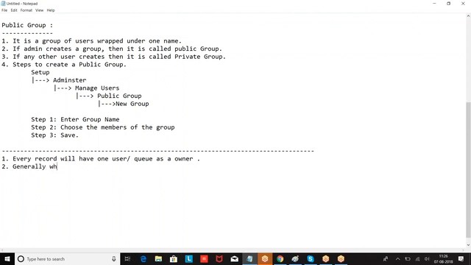Generally, whichever user is creating a record, he will be the owner of the record. Okay. Now look at the format.